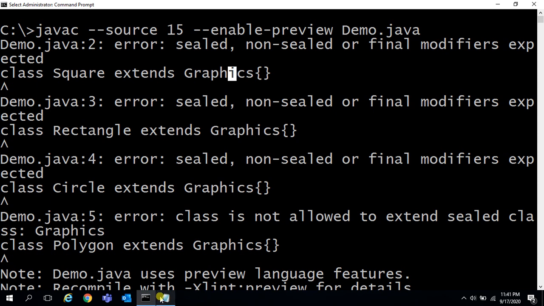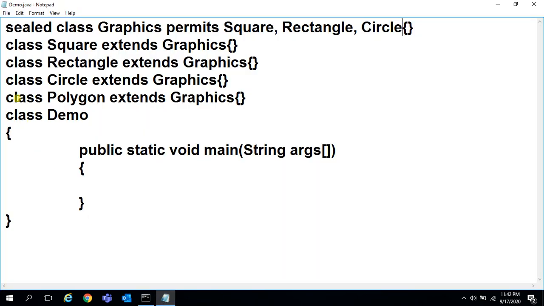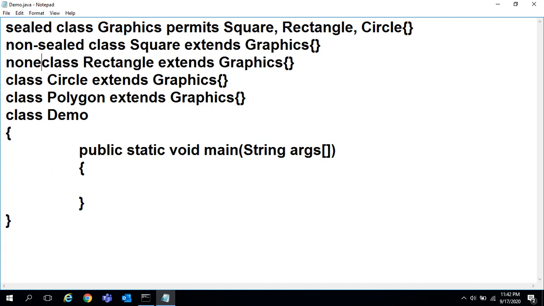So I'll go for non-sealed. See, non-sealed. It is also non-sealed. It is also non-sealed.